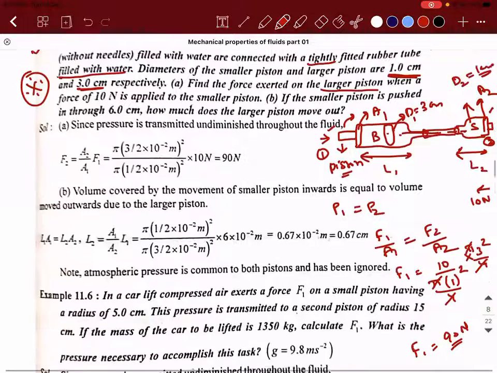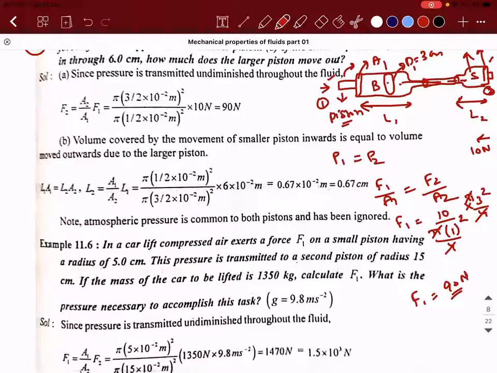If you are clear with this, there is one important point I want to say here. Did you observe one thing? How much is the input force that you gave? 10 Newton. You gave 10 Newton, but what is the output force you are able to take out? 90. You took out 90 Newton, that too from a bigger syringe. Look at the beauty of this law. What is it trying to say? You take a smaller object and apply a lesser amount of force, but you can generate maximum output. Isn't it a more efficient process?